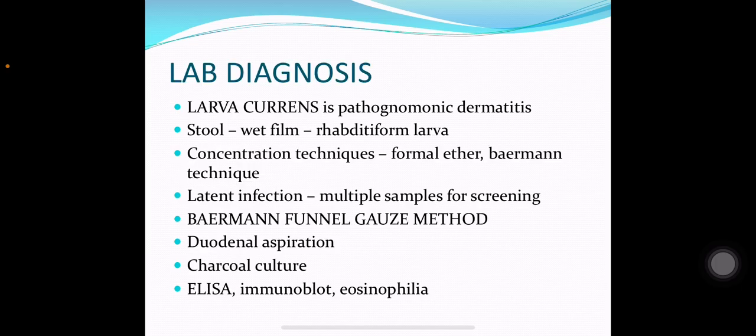In lab diagnosis, larva currens is a pathognomonic feature. It is a pathognomonic dermatitis. A stool sample can be taken in which wet films are seen. In the wet film, the Rhabditiform larva can be seen. Since it is ovoviviparous, larval forms will be seen in the stool sample under the microscope. Then concentration techniques can be used. Formal ether concentration technique and Baermann technique can be used. In latent infection, multiple samples can be taken for screening purposes.